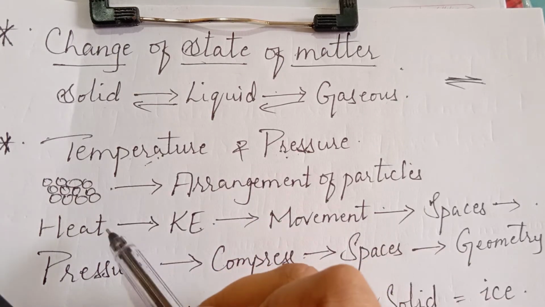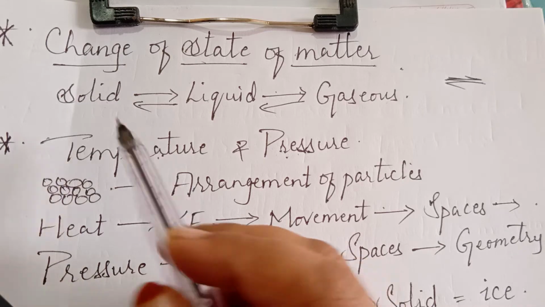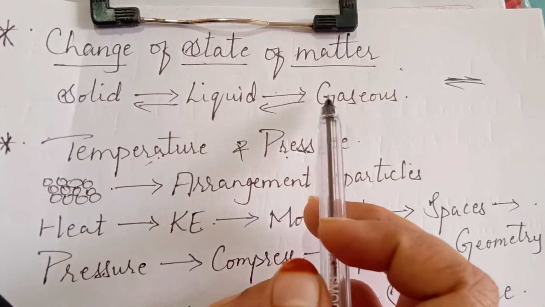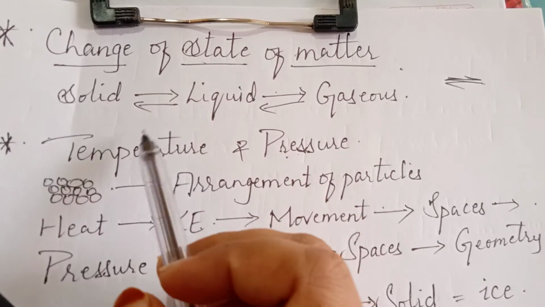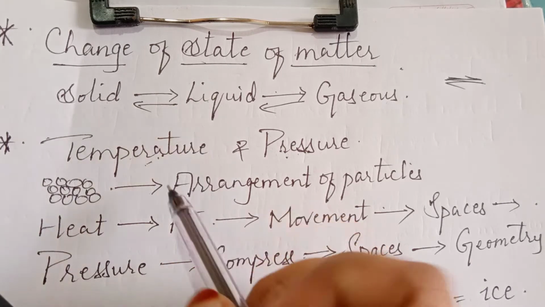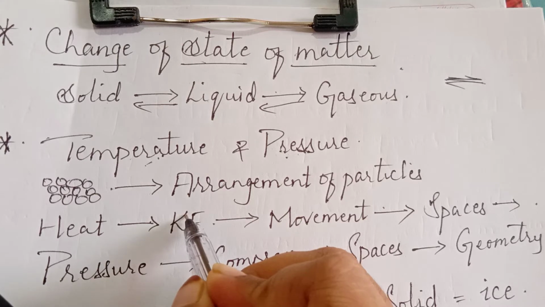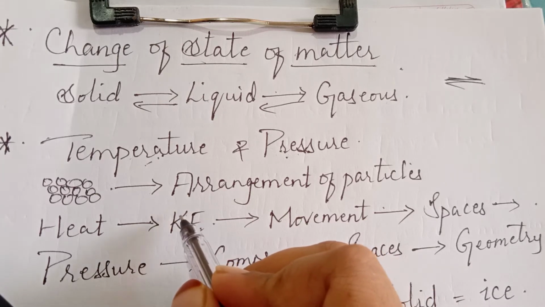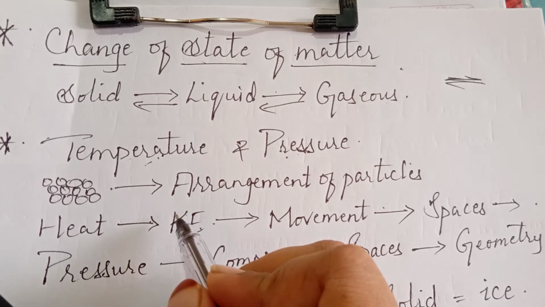See, we already know that whether it's a solid state, liquid state or a gaseous state, the particles show vibrations, they show some movement, and that movement is because of the kinetic energy possessed by the particles.